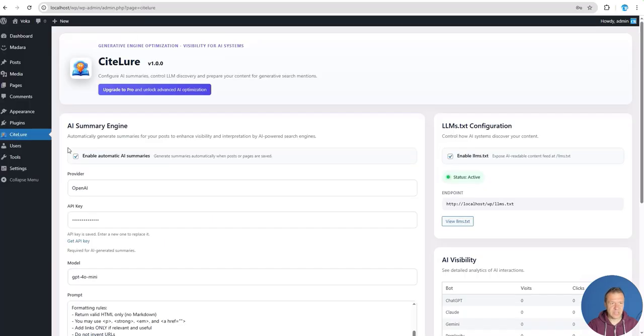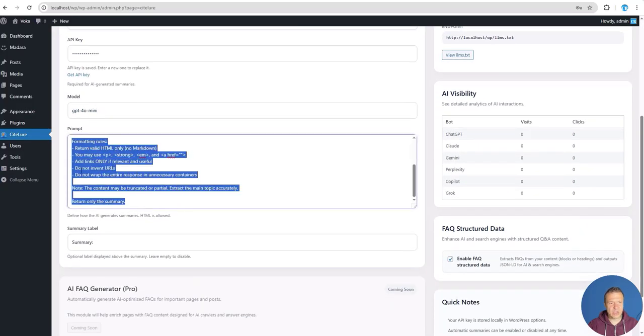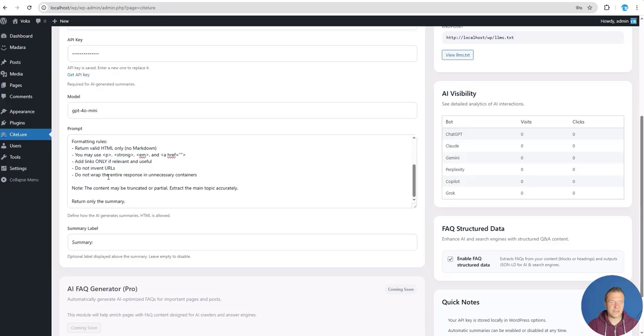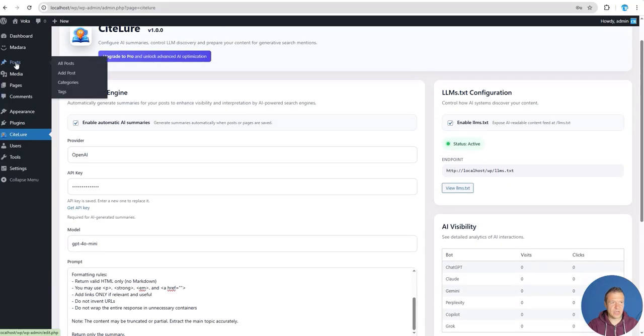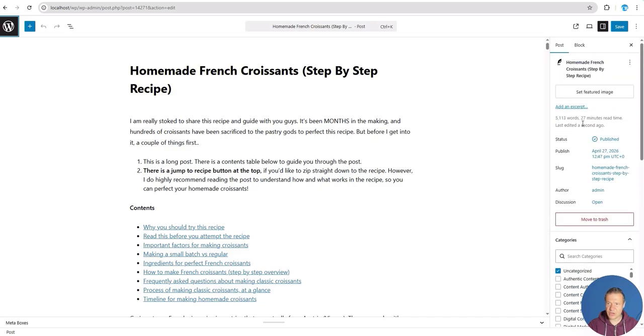Actually, the plugin installation is pretty simple, straightforward. I just installed it here on my WordPress. I enabled the automatic AI summaries functionality, added my OpenAI API key, selected the model, and this prompt comes out of the box. You can also modify this once you are an advanced user. So once it's active and set up, the first thing you'll notice is a new block which appears on your post. So I have here this post and we can check on the front end how it looks.